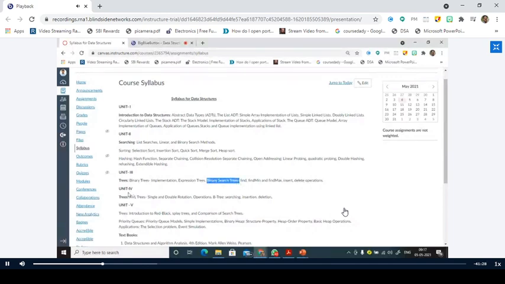So the binary search trees, incorporated in Unit 3, form the base for the other 2 units also, right? In the 4th unit, we have AVL trees and B trees, and in the 5th unit, we have red black trees, splay trees, and comparison of such trees, which is an important topic, as I told earlier. And the other part is priority queues and heaps. So this is how our syllabus is framed. Is it clear up to this point?